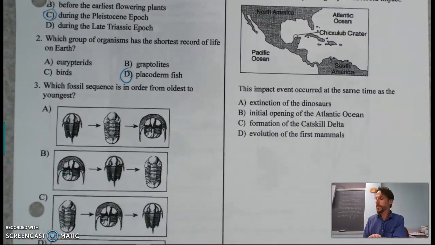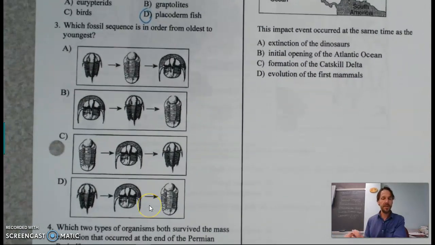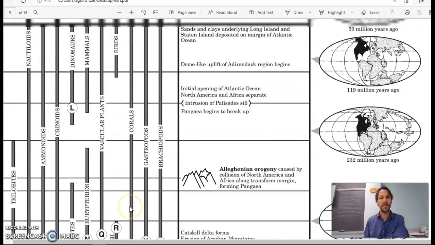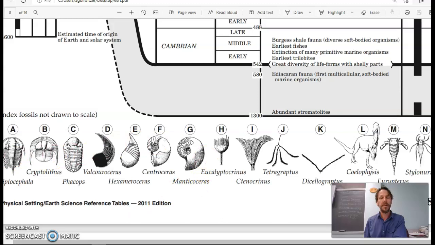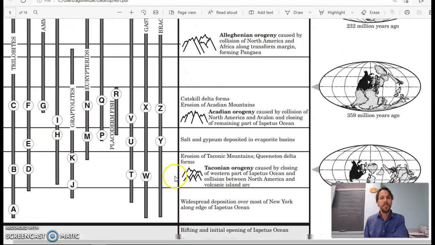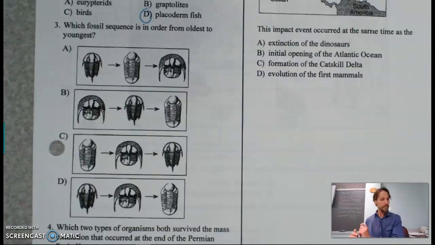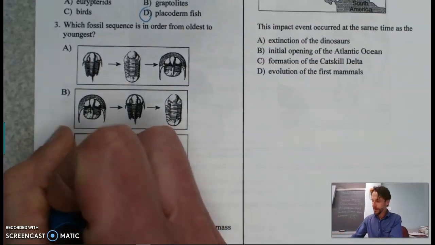And which fossil sequence is in order from oldest to youngest? So we're using two pieces of information from the reference table here. We're using the index fossils, which are at the bottom of the reference table, in particular A, B, and C. And then we are also looking at their location here in the reference table. And once we analyze that information, the correct answer is letter D.